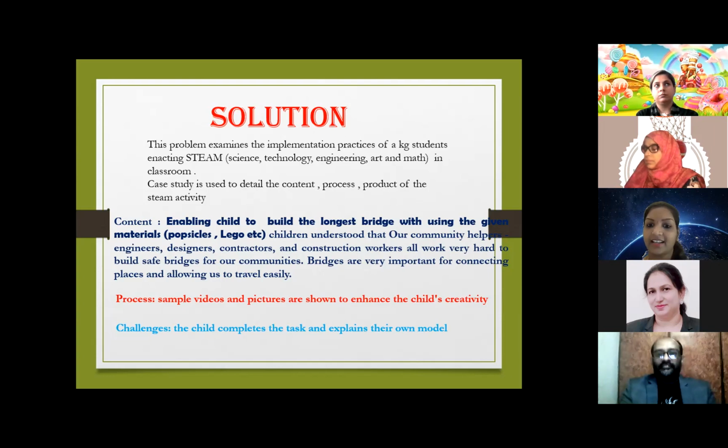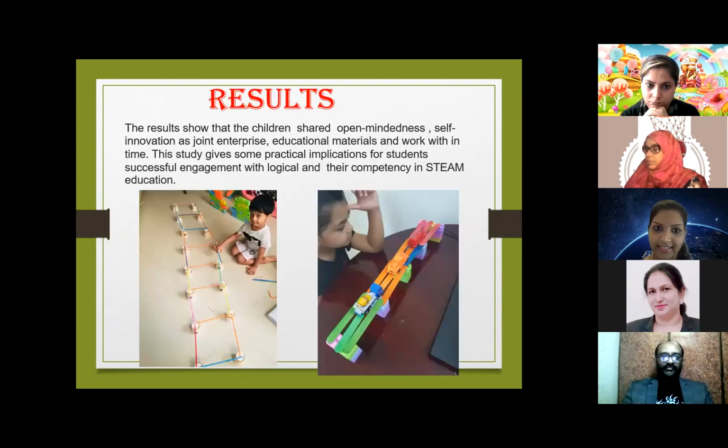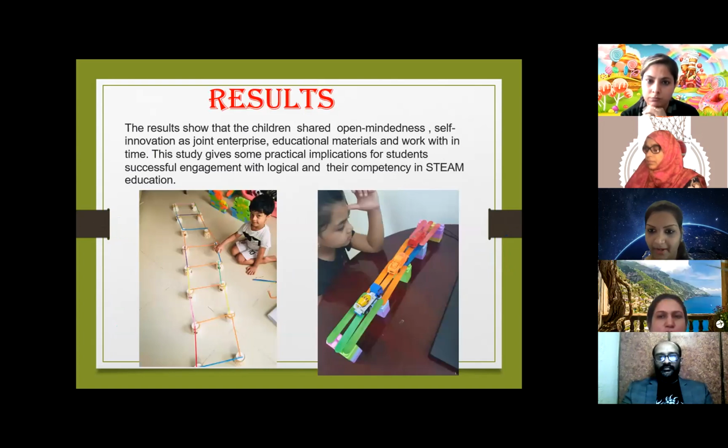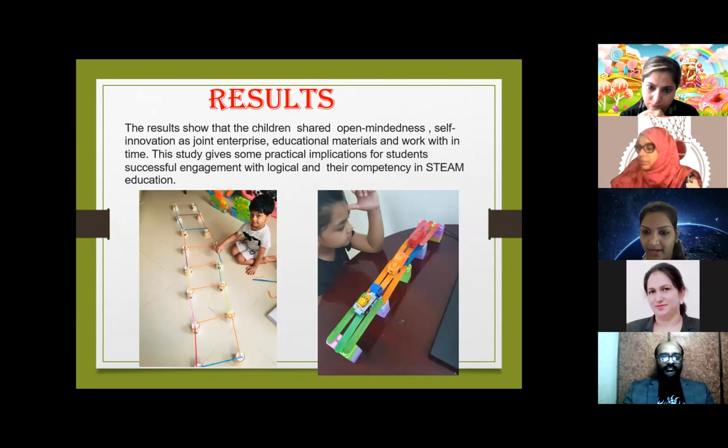And the challenge is that they have to complete this task within the given time and with the given materials, and they have to make their own model. So this is how the result came: they prepared their own model like this using popsicle sticks with paper cups, on any page or table of their choice. One child made it with Lego blocks, and the other child made it with paper cups. So this is the creativity we develop, and we also give the children the importance of the bridge.